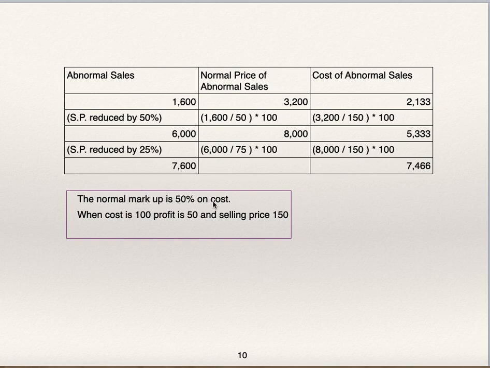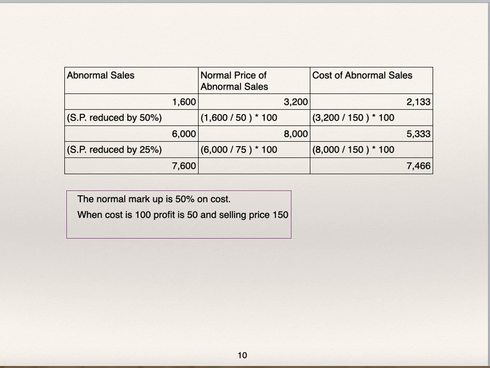Normal markup is 50% on cost. When cost is 100, profit is 50 and selling price is 150. Using this equation, we'll find out cost of these abnormal sales. 3,200 divided by 150 into 100, 2,133, and 8,000 divided by 150 into 100, 5,333. So cost of abnormal sales total is 7,466 and total abnormal sales value is 7,600.